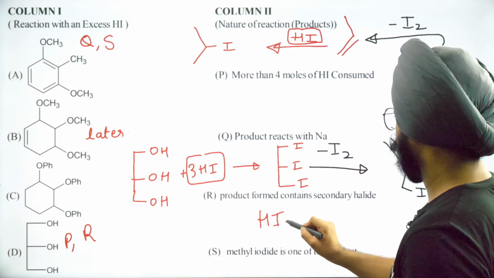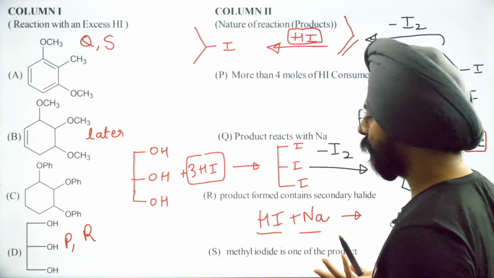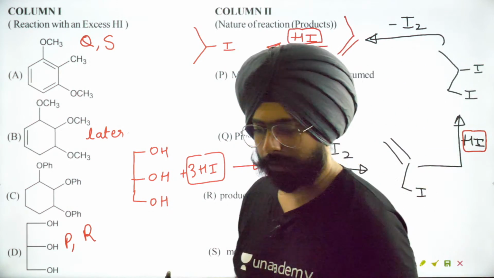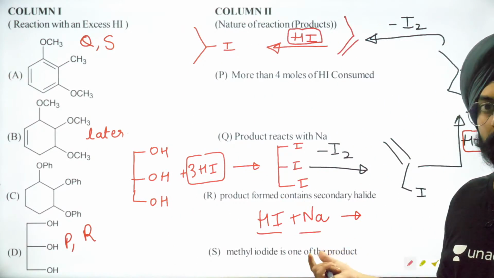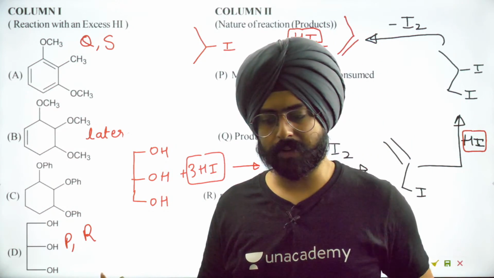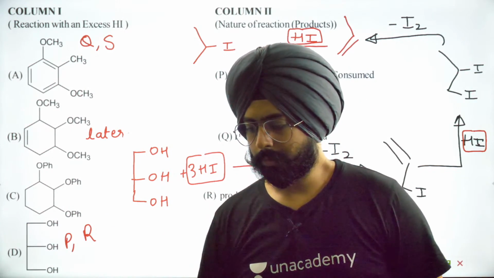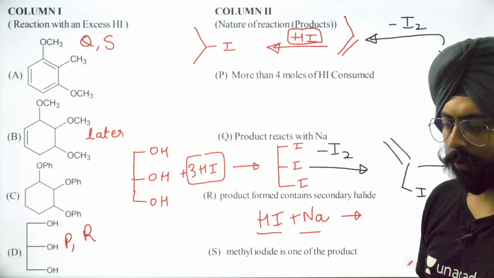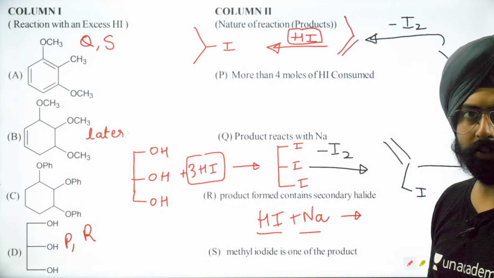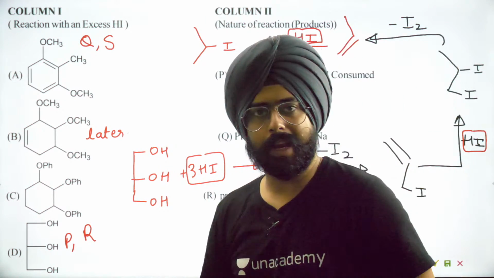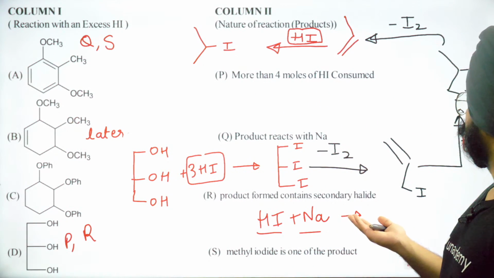Does this reaction happen? Acid with metal. Strong acid with metal reaction हो जाएगा ना? Yeah, what do you think? HI is a strong acid and HI is like HCl, and sodium is a metal. Metal plus acid. This is a very common reaction, isn't it? You liberate H2 and you form the salt. So NaI plus H2 will be formed. है ना? So definitely this can happen.